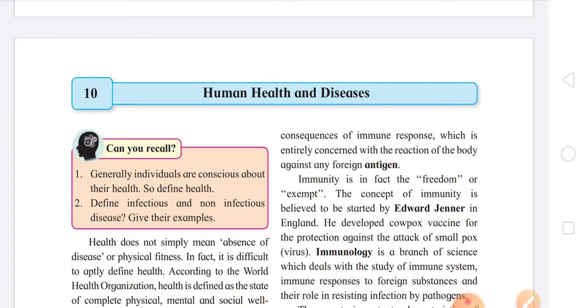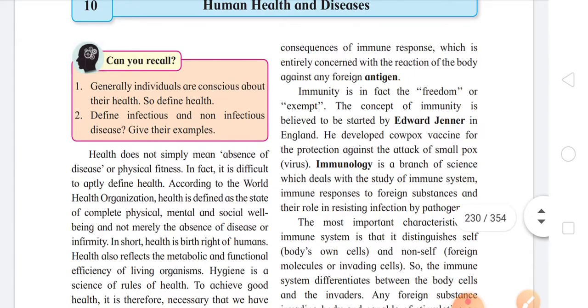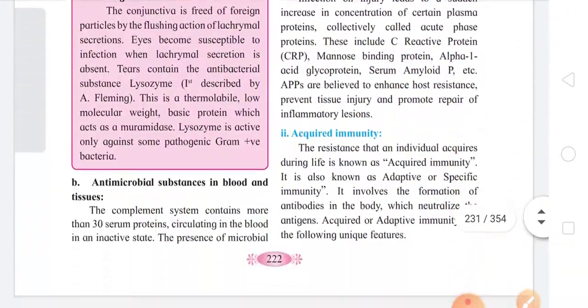The complete chapter is considered to be evaluative. Nothing from this chapter is deleted or reduced. So you have to study the complete chapter thoroughly. Human health and disease, the 10th chapter, is completely there in your syllabus. Now after this, please go to the 11th chapter.